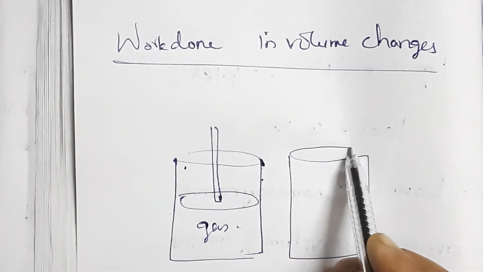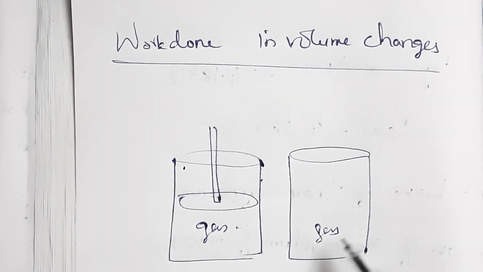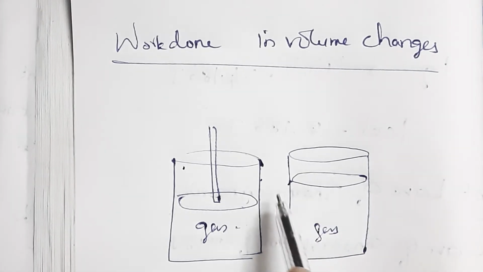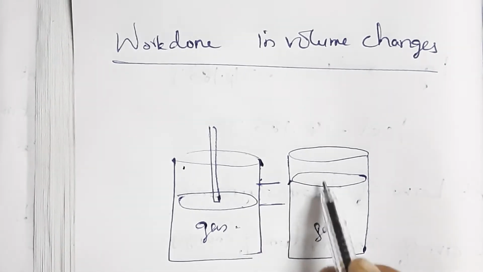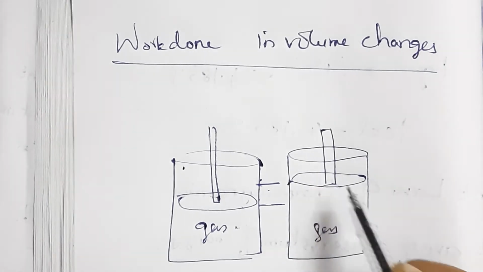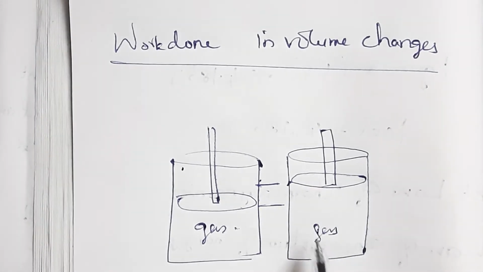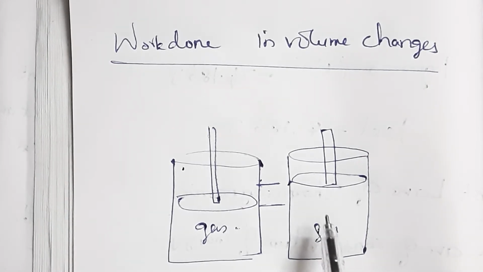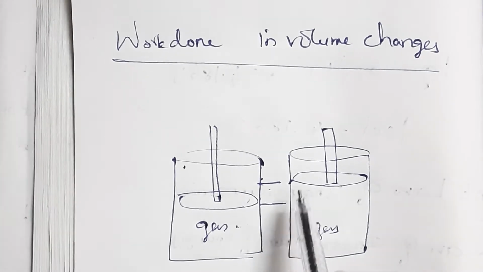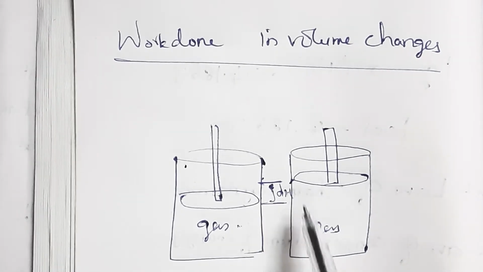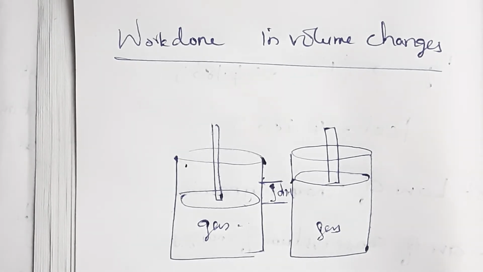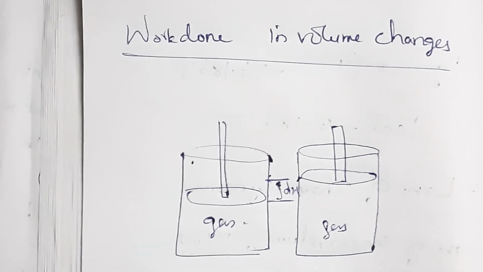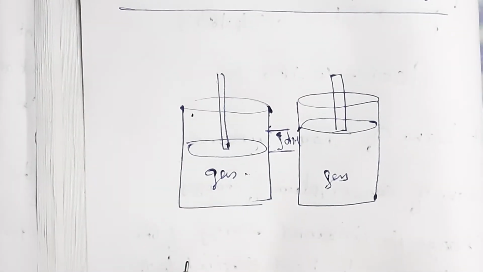This is the container, gas is filled. This gas can be expanded by means of the piston movement. By pushing the piston quasi-statically, very slowly, the gas expands. The small distance the piston may move, let us consider as dx. So the expansion occurs quasi-statically. That means the pressure, temperature and internal energy will have particular values at every instant.